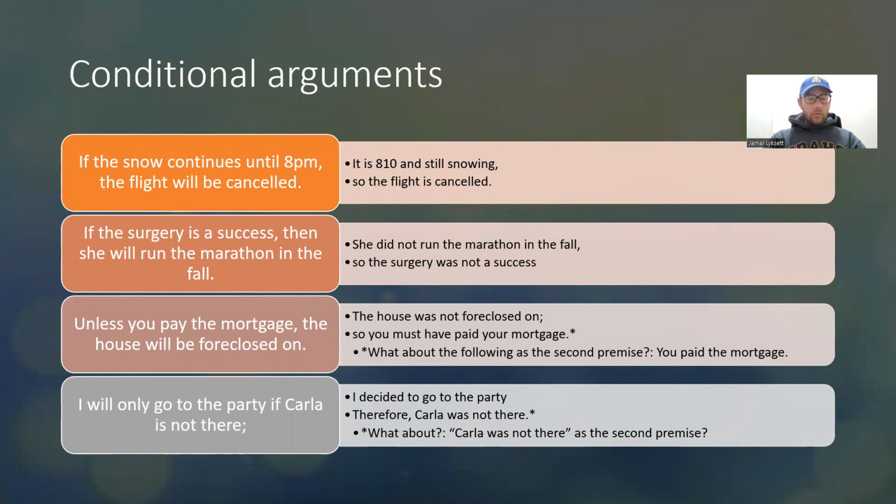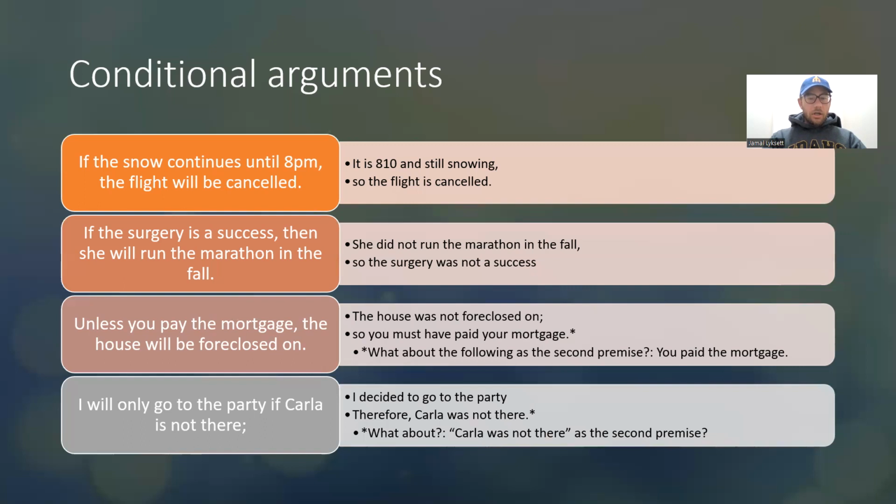Right, and then finally, I will only go to the party if Carla is not there. I decided to go to the party, therefore Carla was not there. So let's take a look at this. So this is valid, right? That conclusion follows. But what if we said Carla was not there instead?